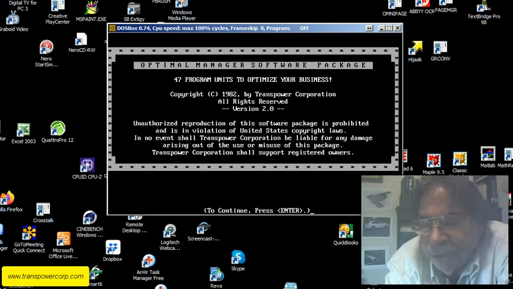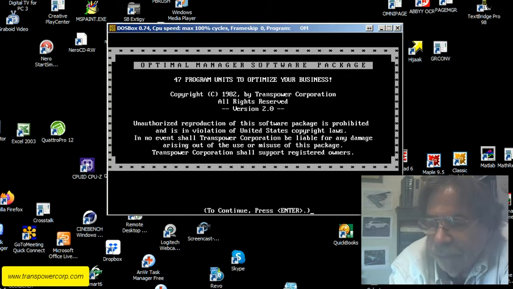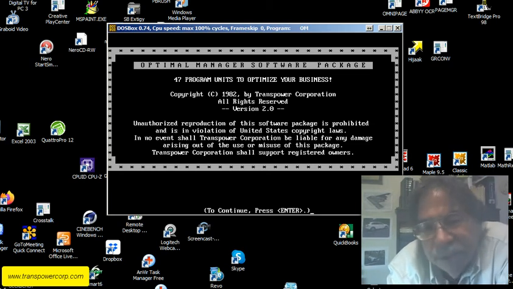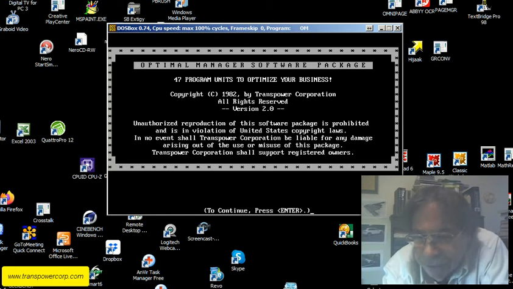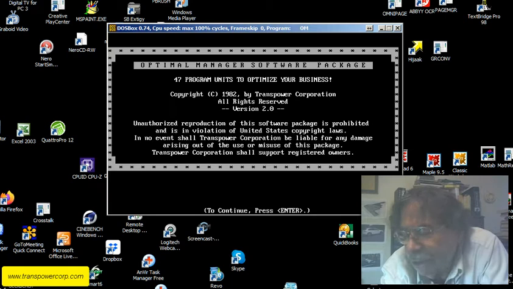My very first commercial software package is called Optimal Manager, which came out in 1982. It's a very comprehensive operations research and management science software package, including all of the elementary and intermediate level operations research and management science applications using all kinds of mathematics, but the mathematics are included within the program. So unlike a spreadsheet, you don't put in the equations, they are already in. All you have to do is supply the data for your company.